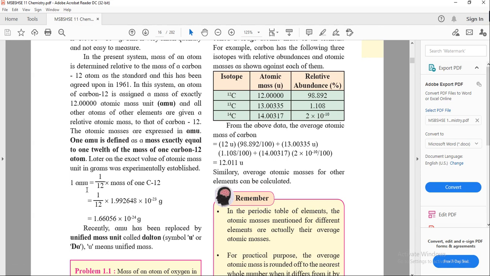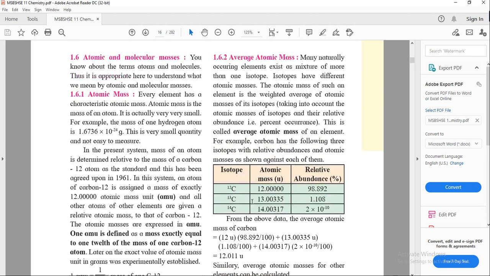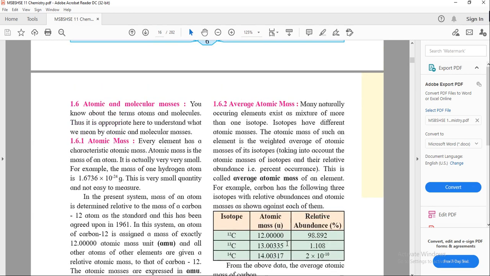So 1 AMU is how much? 1.66056 into 10 raised to minus 24 gram. The unit is AMU. So it is atomic mass. We can calculate the atomic mass by taking a standard, that is the carbon-12 atom, the atomic mass of the carbon-12 atom.